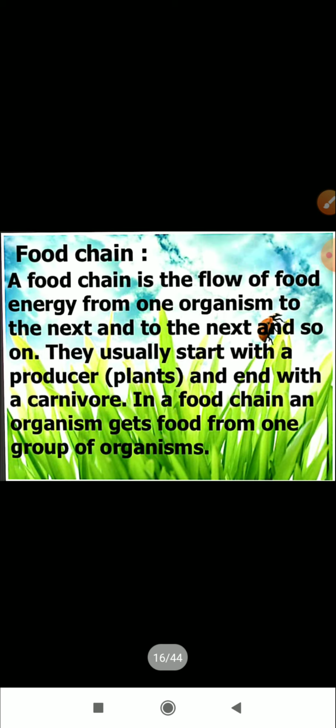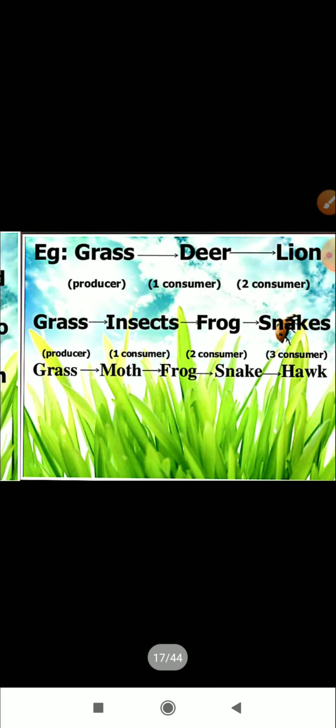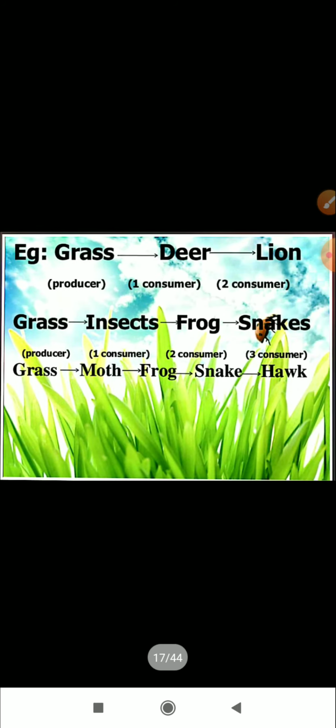A food chain is a flow of food energy from one organism or from one trophic level to the next trophic level and so on. So it starts from the producers, that is the plants, which are eaten up by the consumers or the carnivores. In a food chain, an organism gets the food from one group of organisms. Here you have some examples: the grass, these are the producers. They are eaten up by the deer, that is a primary consumer, and the deer is eaten up by the lion, that is a secondary consumer.